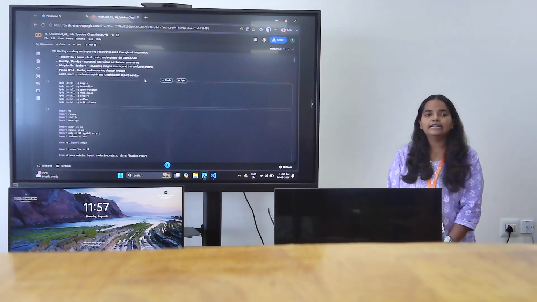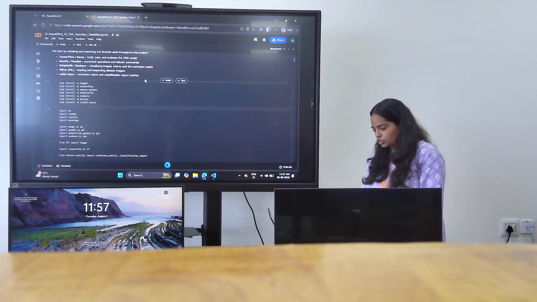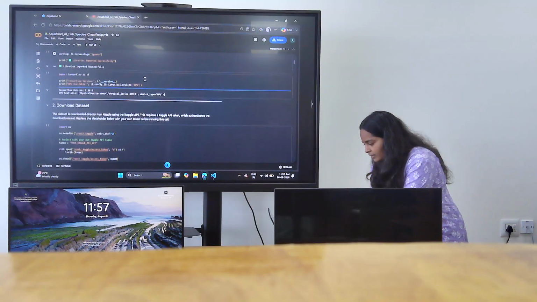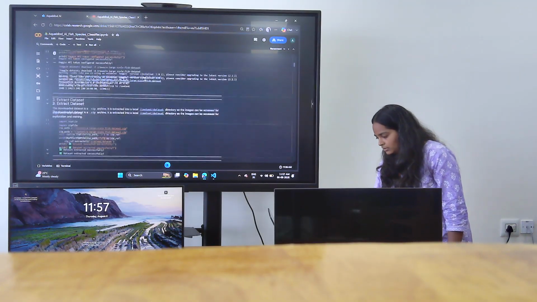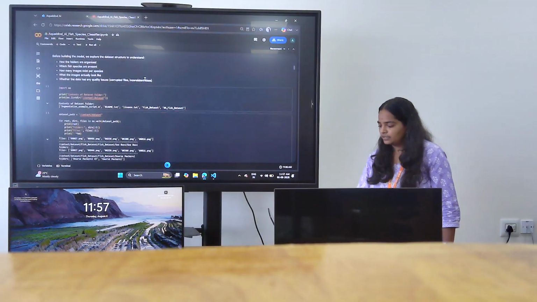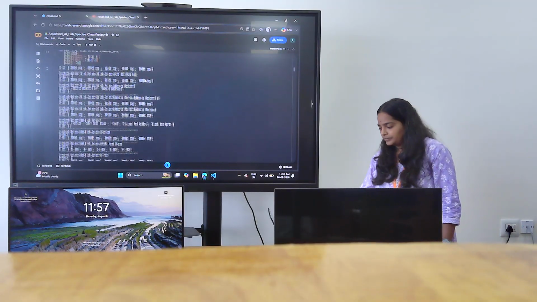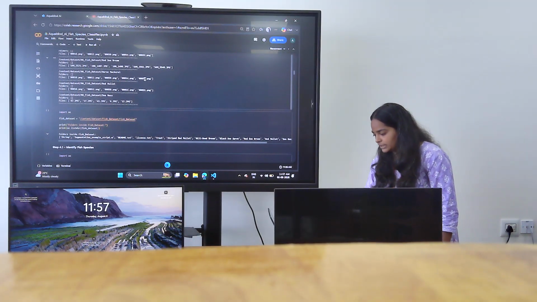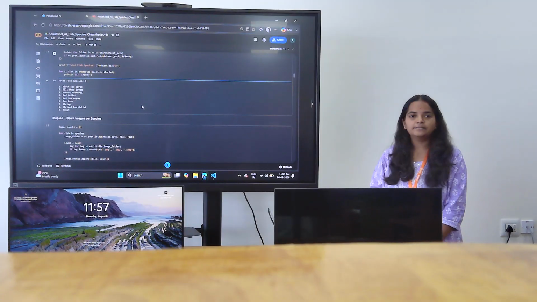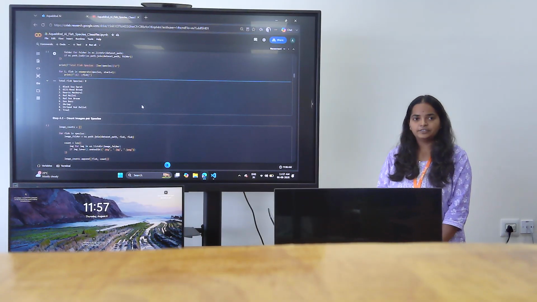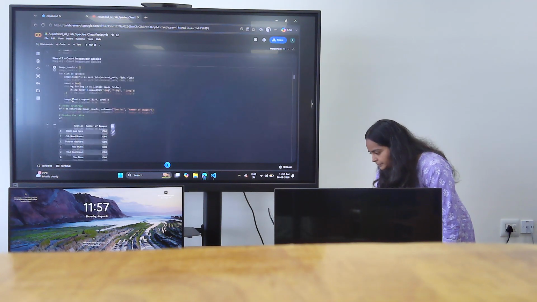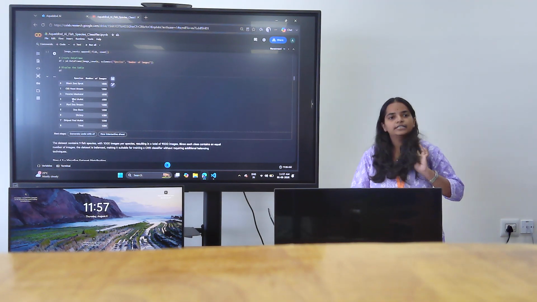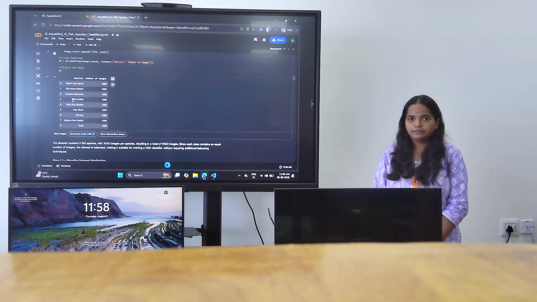Initially, I have imported the libraries that are required for my project. Then I have downloaded the dataset from Kaggle and extracted it. After loading the dataset, I got the information that there are 9 classes in my fish species. These are the classes. There are totally 9,000 images. Each class consists of 1,000 images.